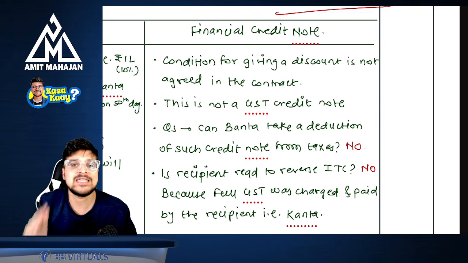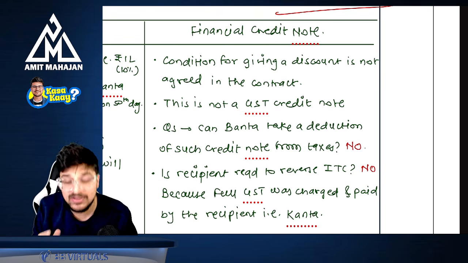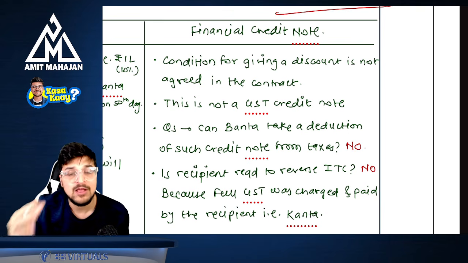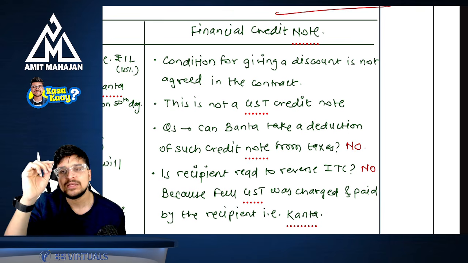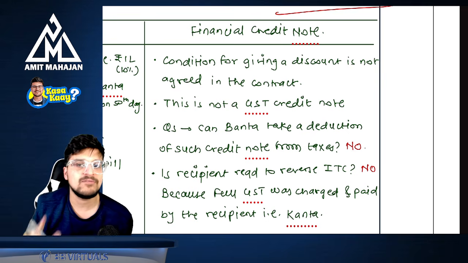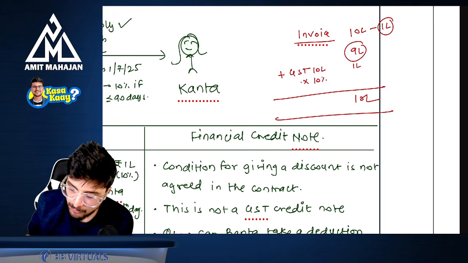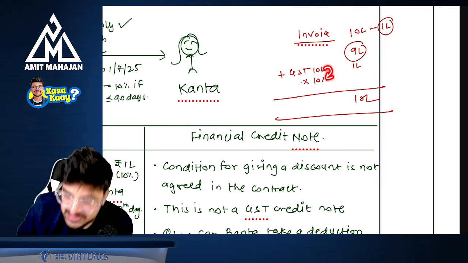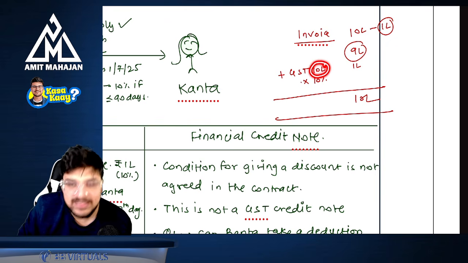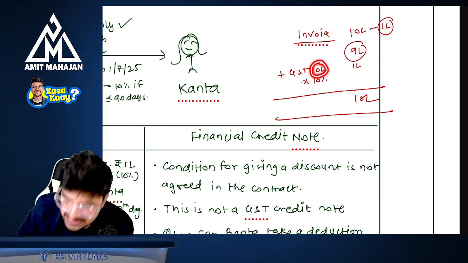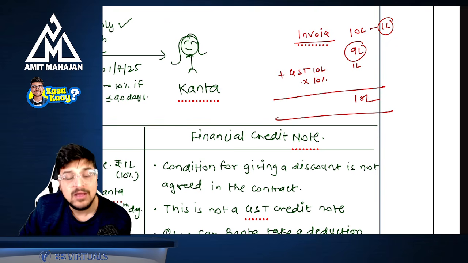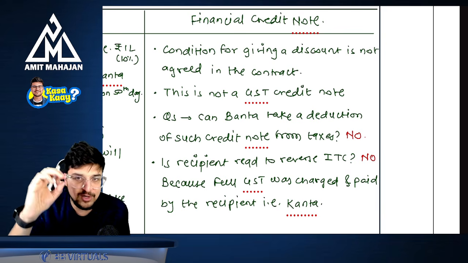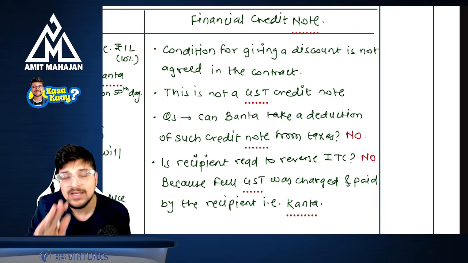And here the government is saying that in case of post sale discount, if it is a secondary discount where there was no agreement at the time of entering into a contract of discount, then that discount will not be reduced from the value of supply. What is the value of supply? This is the value on which the GST will be charged. So it will not be reduced, it will be 10 lakhs only. If you want to reduce this, then a GST credit note is required. But in this case, they are saying that you will not be able to reduce your total value of supply because it is a secondary discount.